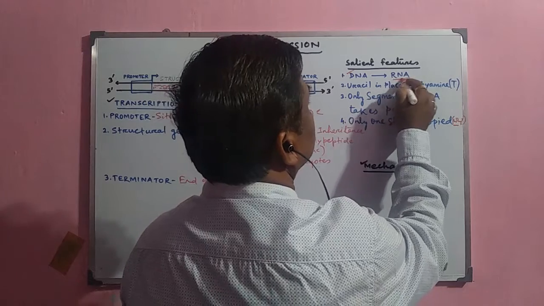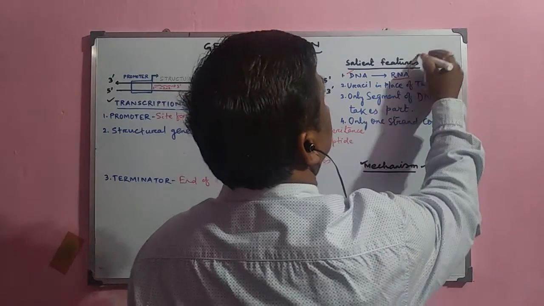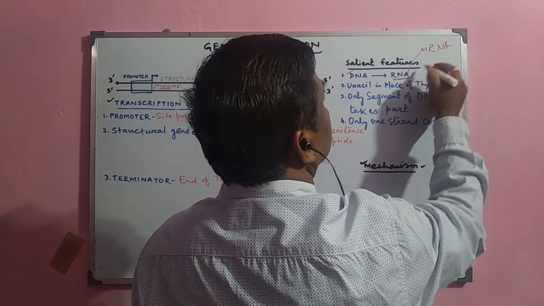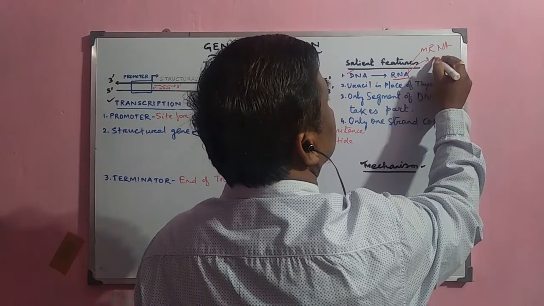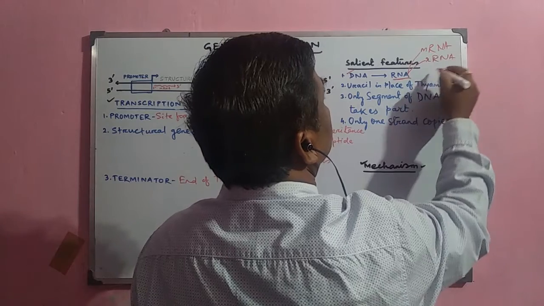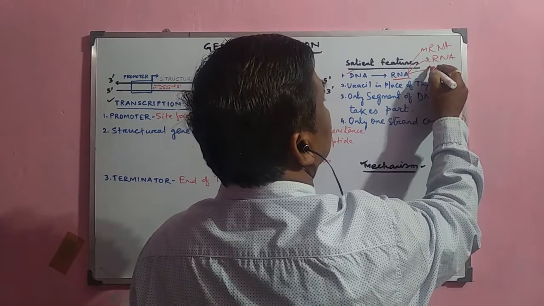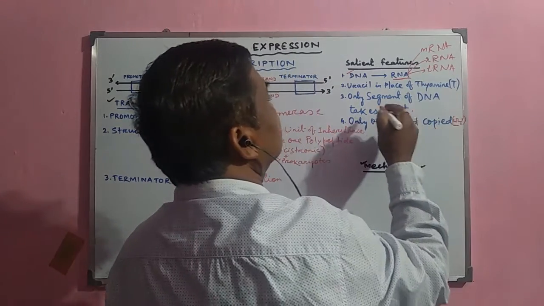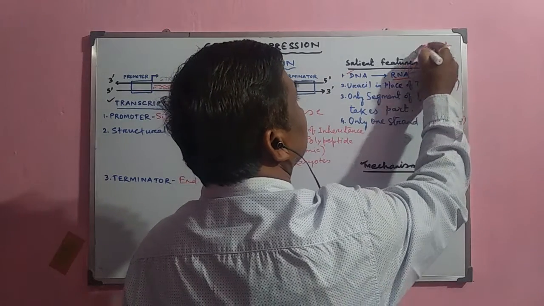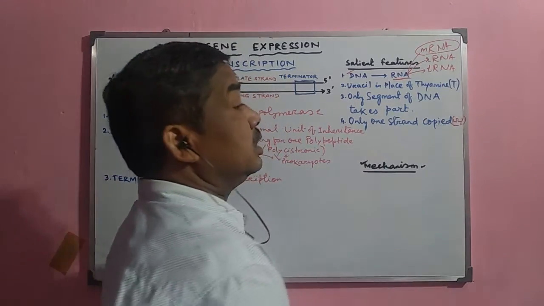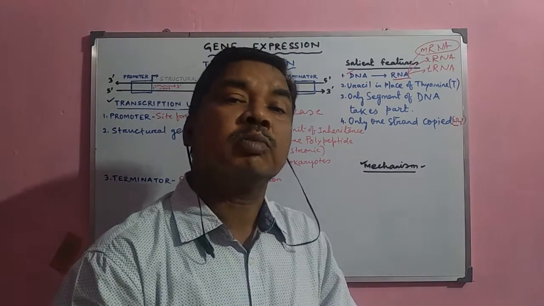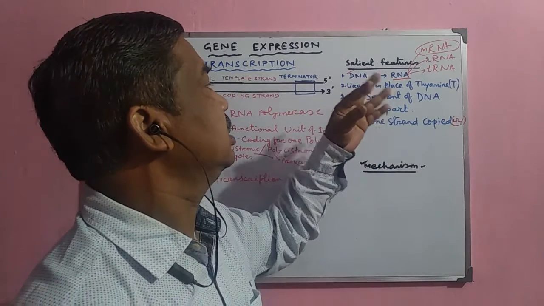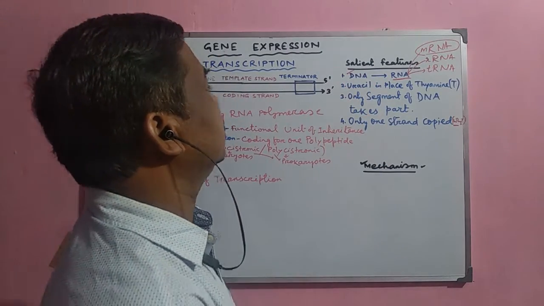Of course, there are different types of RNA. Here, mRNA, that is the messenger RNA. Then this is the rRNA or ribosomal RNA, and another RNA, that is called tRNA. But for the expression of the genes, the mRNA is more important because it actually codes for the protein. The amino acid sequence is determined by this mRNA and the message is sent by the DNA.